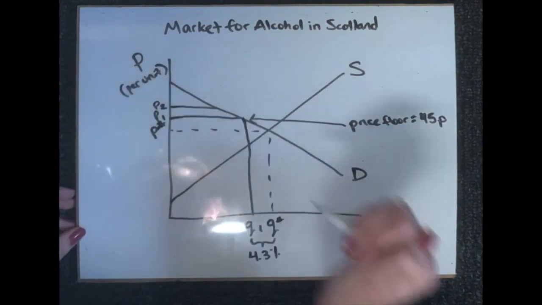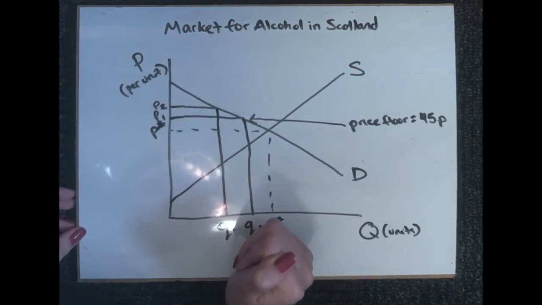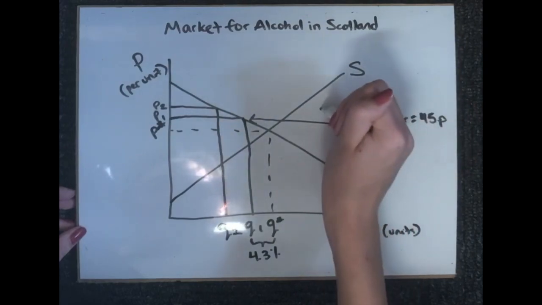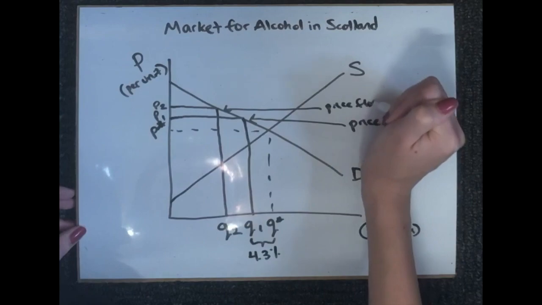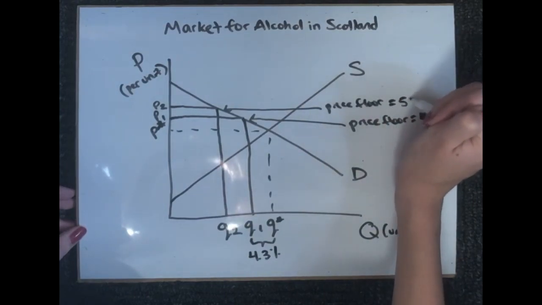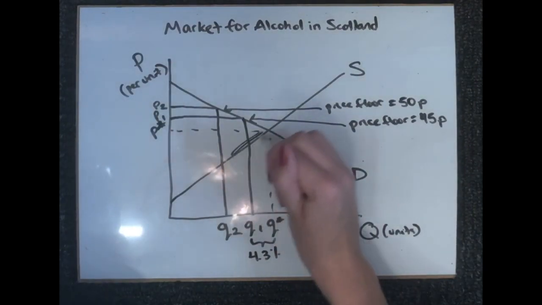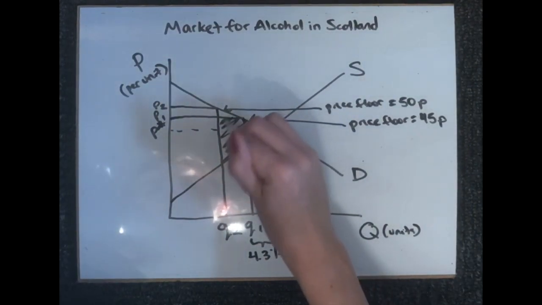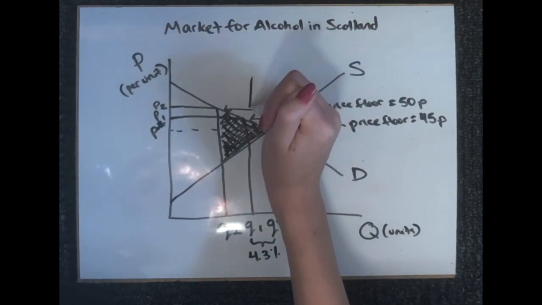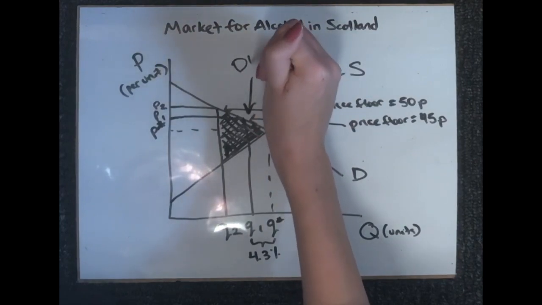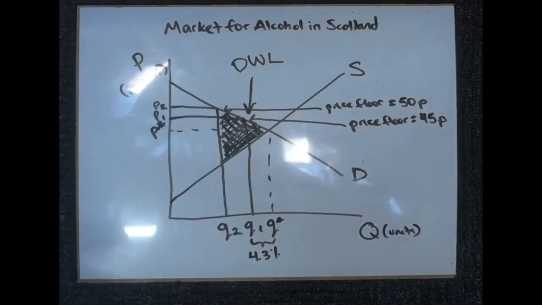With a goal of an even more significant decline in consumption, the Scottish government placed their legislated price floor at 50 pence. This will raise P1 to P2, representing this new price floor, giving you Q2 for the new quantity. This is about equivalent to 70 cents per unit. As a binding price floor does, this policy caused a deadweight loss in the economy. Workers and resources are thereby wasted.